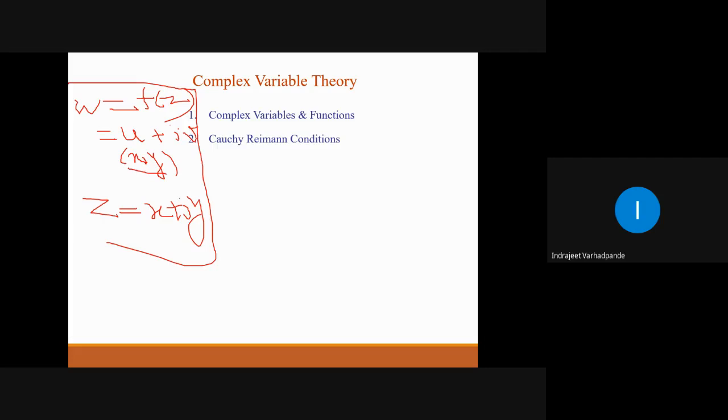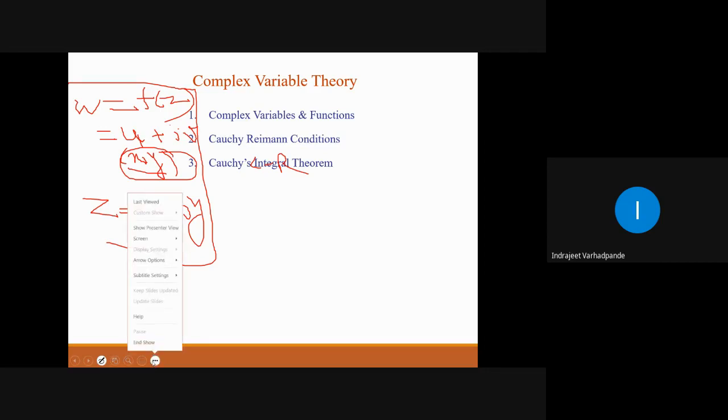In the previous slides, we talked about the wide applications of analytic functions, which form an integral part of the complex variable theory, along with contour integration or the Cauchy integral formula. So for a function to be analytic, these Cauchy-Riemann conditions, in short called CR equations, are to be fulfilled. And those CR equations will be checked or validated with the help of the partial derivatives. Why? Because u and v are functions of two variables, therefore the derivatives involved will be partial derivatives.